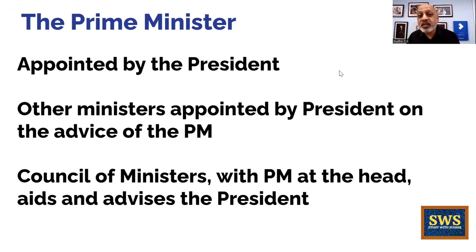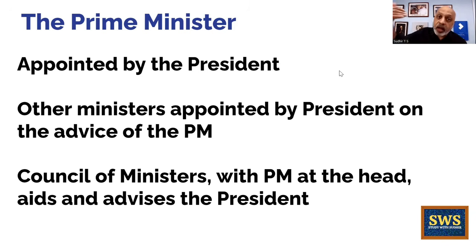So the Prime Minister is appointed by the President. All the other ministers of the Council of Ministers are also appointed by the President on the advice of the Prime Minister. This phrase is extremely important. This is a key phrase. The Council of Ministers, with the Prime Minister at the head, aids and advises. Aids matlab help karta hai, salah deta hai, to the President of India.